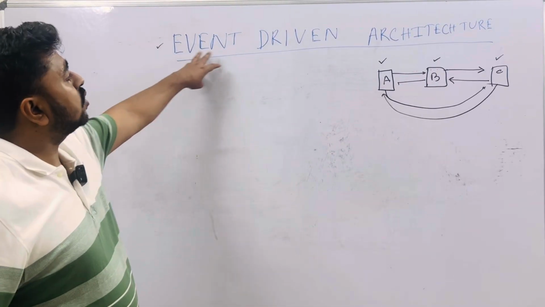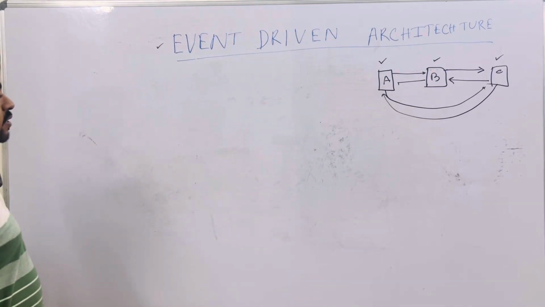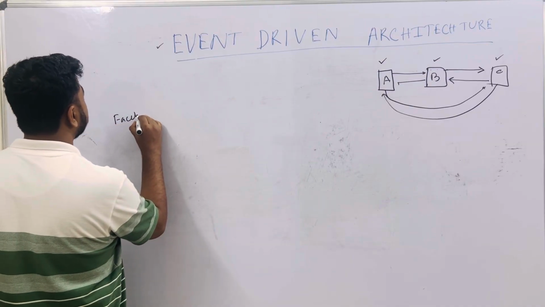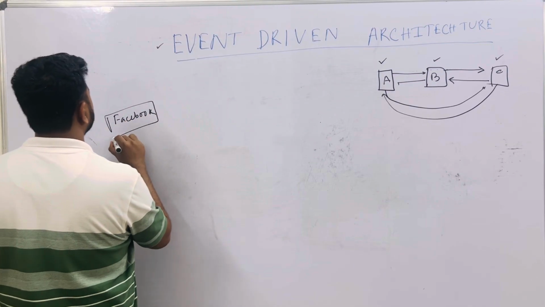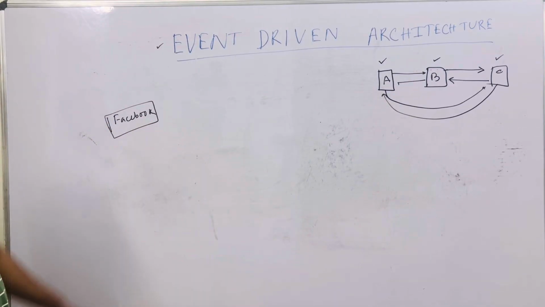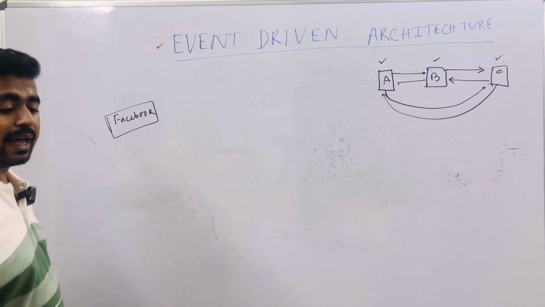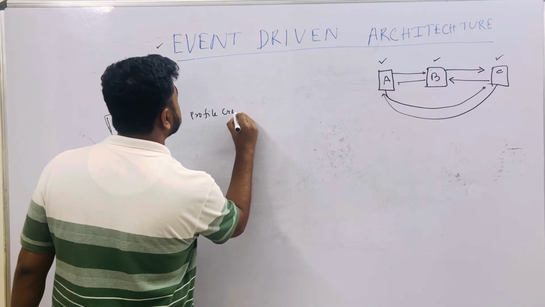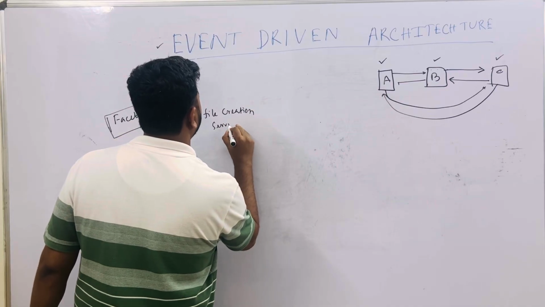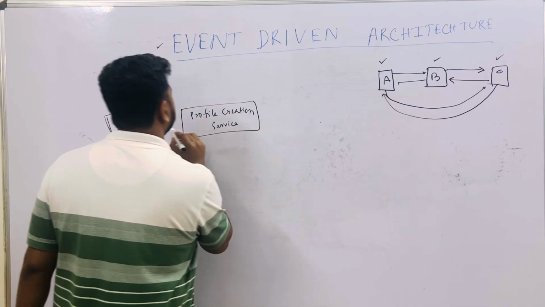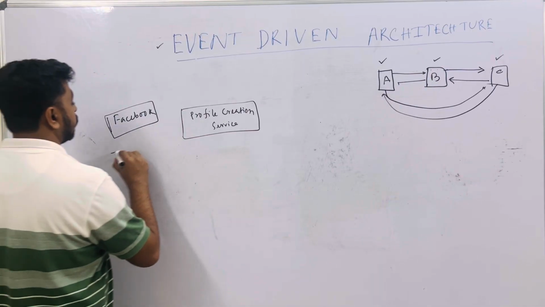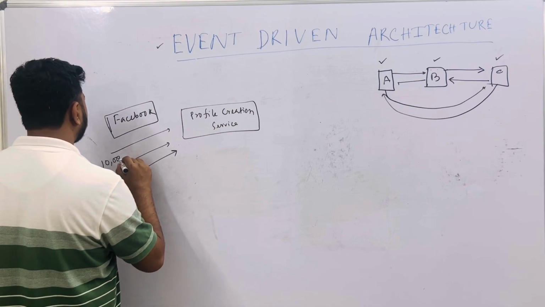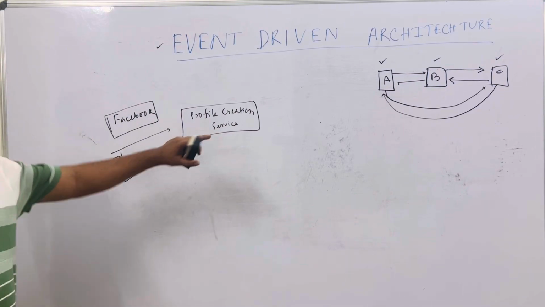So now when it comes to event driven architecture, what it means I have already told you, right. So just think of Facebook profile creation. Suppose there is a service that only creates profiles. I will name it Facebook. Inside Facebook there is a profile creation service, okay, and multiple people. Just think about it, in a particular second or minute, maybe 10,000 new people are coming and creating a profile in Facebook, right.